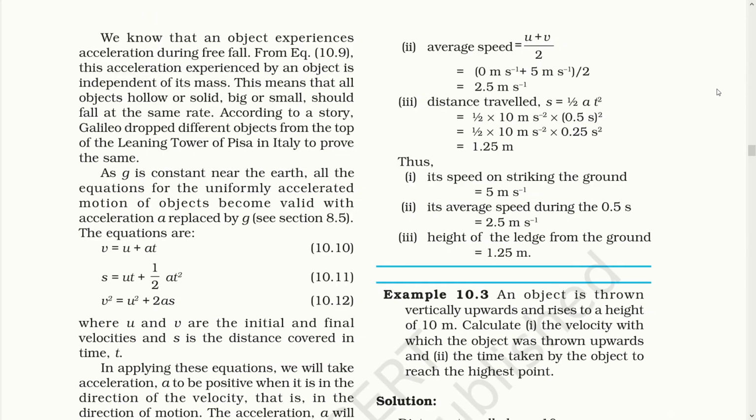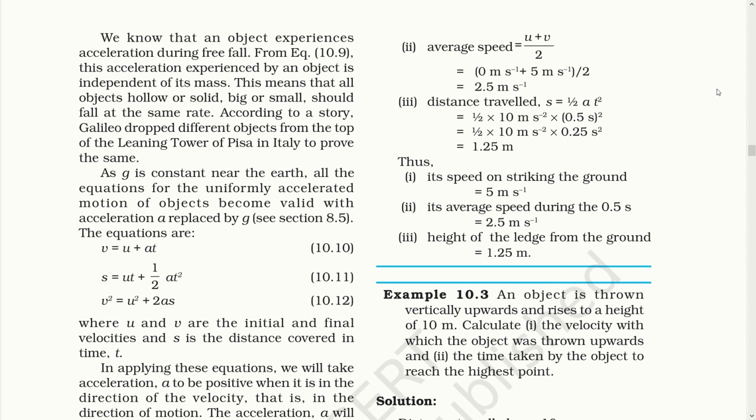We know that an object experiences acceleration due to free fall. From equation 10.9, this acceleration experienced by an object is independent of its mass. This means that all objects, hollow or solid, big or small, should fall at the same rate. According to a story, Galileo dropped two different objects from the top of the Leaning Tower of Pisa in Italy to prove the same. As g is constant near the earth, all the equations for the uniformly accelerated motion of the object become valid with acceleration a replaced by g.